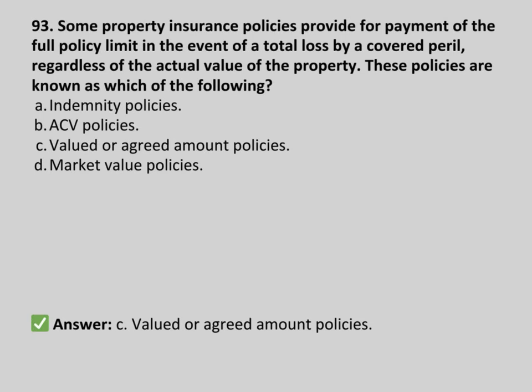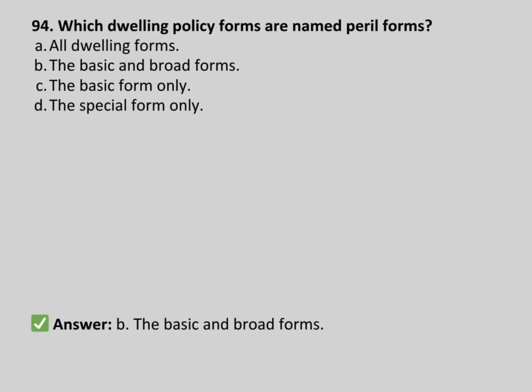$100,000 per accident. Some property insurance policies provide for payment of the full policy limit in the event of a total loss by a covered peril, regardless of the actual value of the property. These policies are known as which of the following? Indemnity policies, ACV policies, valued or agreed amount policies, market value policies. Answer C. Valued or agreed amount policies.